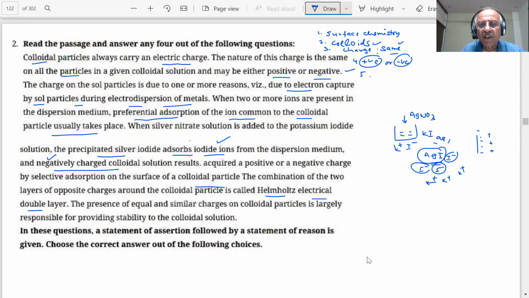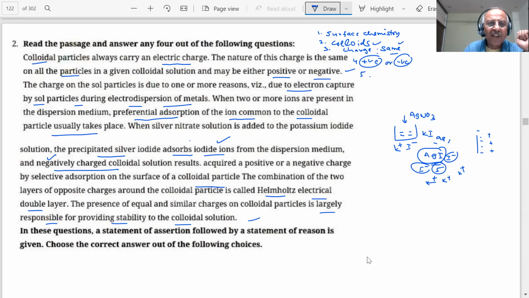of the colloidal particle. Is that correct? Okay. Are you with me, students? Have you read the complete paragraph? Now you have the idea of what chapter this is, what type of colloidal particles we are talking about, and which part of the NCERT book it belongs to. And now questions will be there.